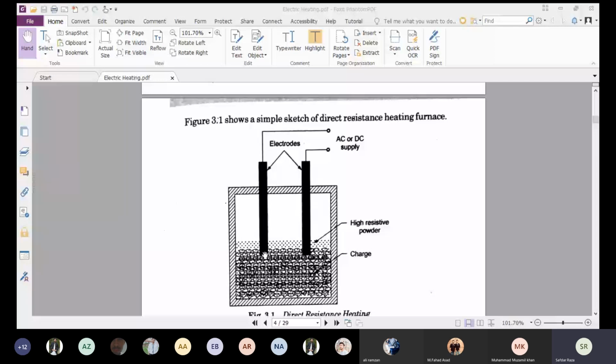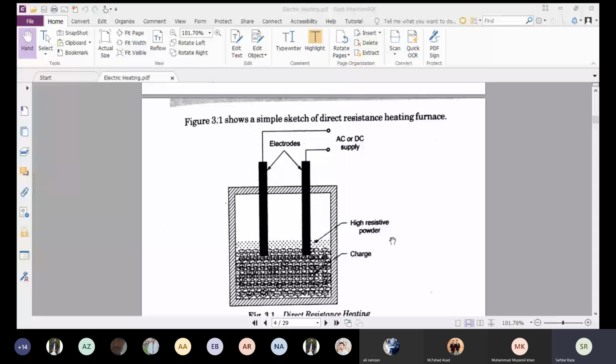It is connected to the AC or DC supply. There is a charge, which is any material we are going to heat up. Sometimes, to perform heating fast, we put high resistive powder on the surface of the charge so that more heat is produced and the charge gets heated or melted as fast as it can. So the use of the high resistive powder depends on the material which we are going to heat.